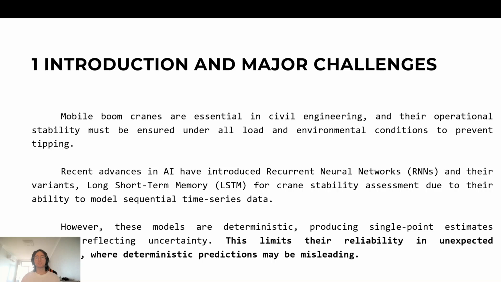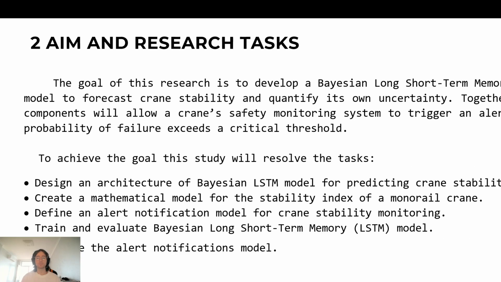Recent advancements in AI have introduced recurrent neural networks and their variants, long short-term memory, for crane stability assessment, due to their ability to model sequential time series data. However, those models are deterministic, producing single-point estimates without reflecting uncertainty. This limits their reliability in unexpected scenarios, where deterministic predictions may be misleading.